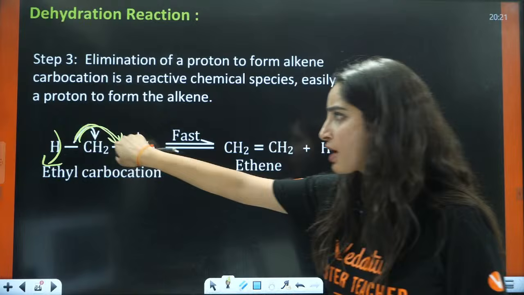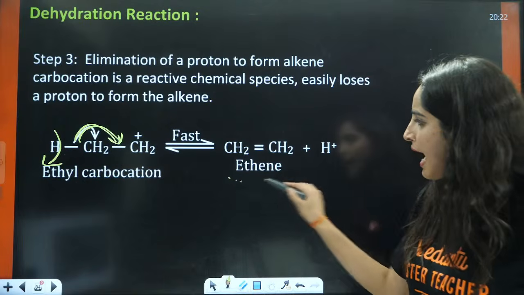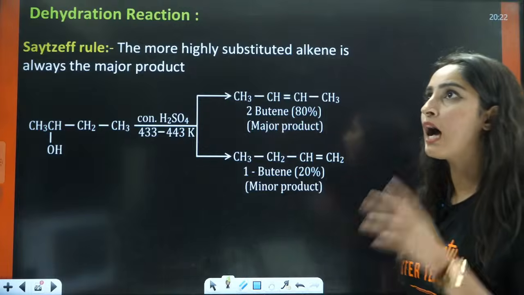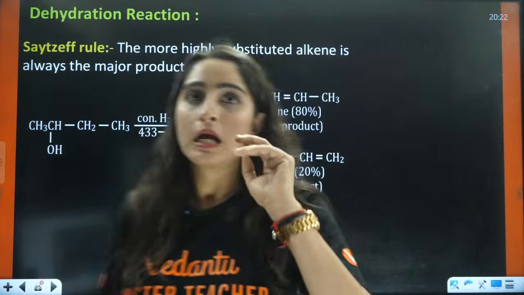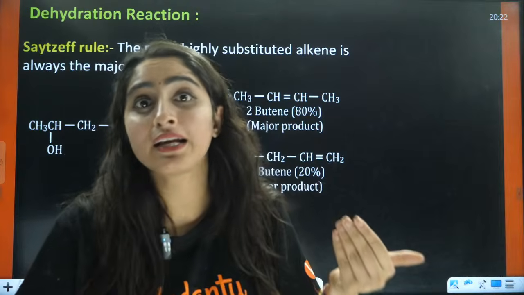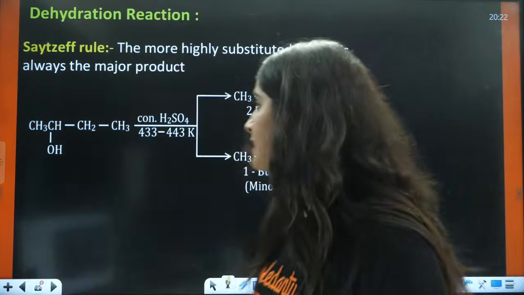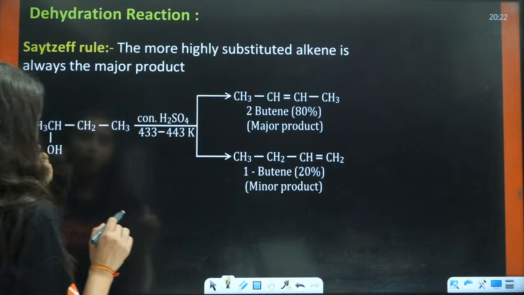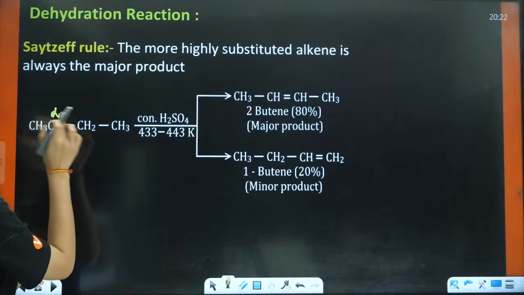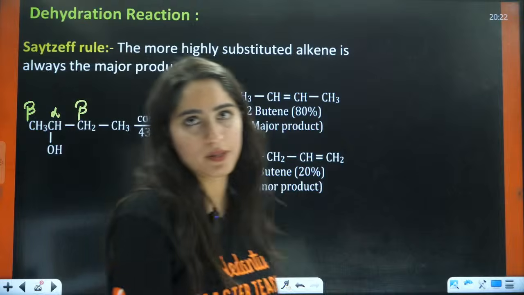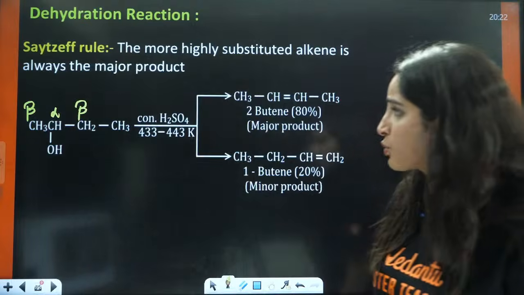Basically this bond will jump to this side as pi electrons and hence you will have the formation of alkene here, right? Now what is Saytzeff's rule? For dehydration, there are different alkenes that can be formed. For example, the OH is attached to the alpha carbon, the carbon next to it is beta. But here you have two beta carbons. That means two beta hydrogens you have.